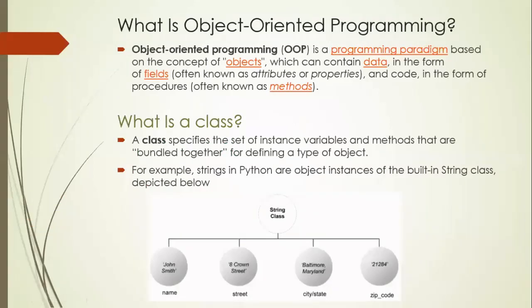So first, what is object-oriented programming? According to the definition in Wikipedia, object-oriented programming is a programming paradigm based on the concept of objects which can contain data in the form of fields, known as attributes or properties, and the code in the form of procedures, often known as methods. This is a definition of object-oriented programming language which is available in Wikipedia.